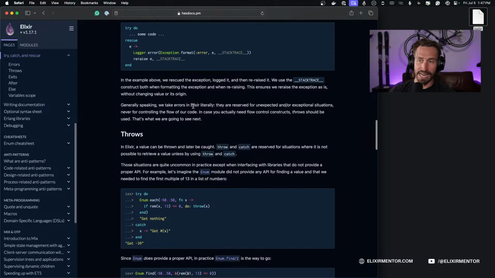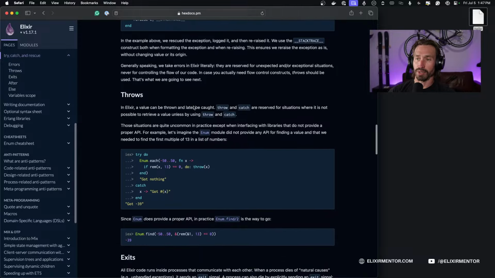Generally speaking, we take errors in Elixir literally. They are reserved for unexpected and/or exceptional situations, never for controlling the flow of our code. In case you actually need flow control constructs, throws should be used. That's what we are going to see next.